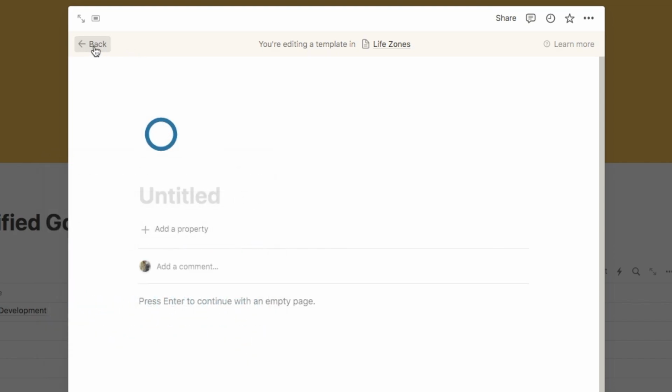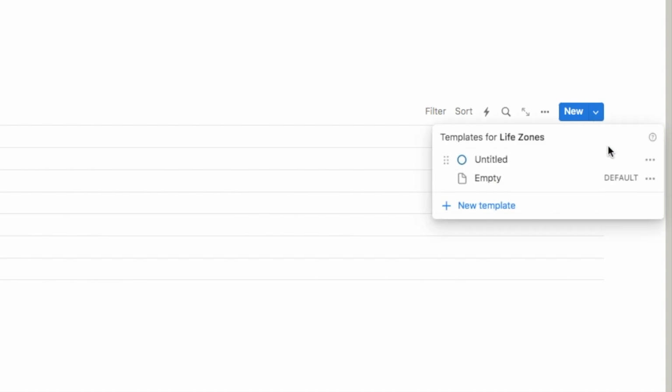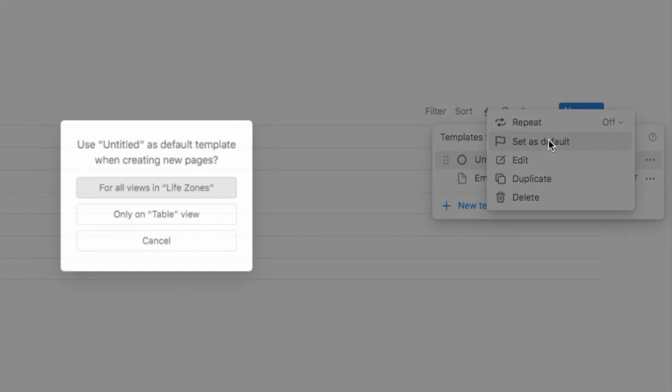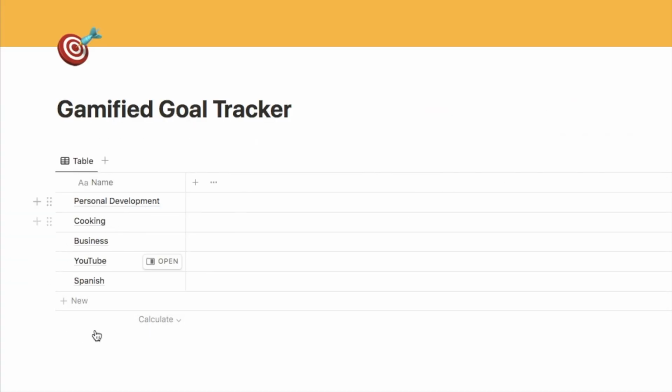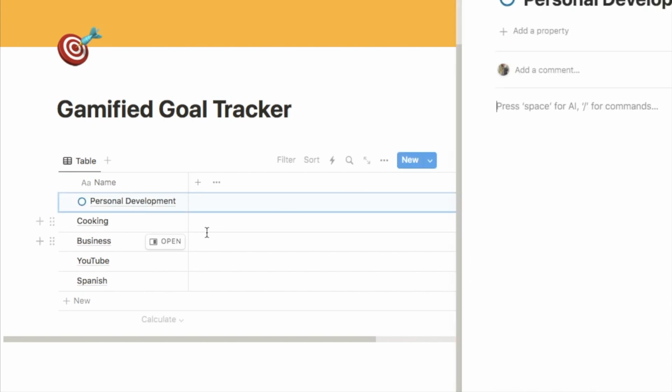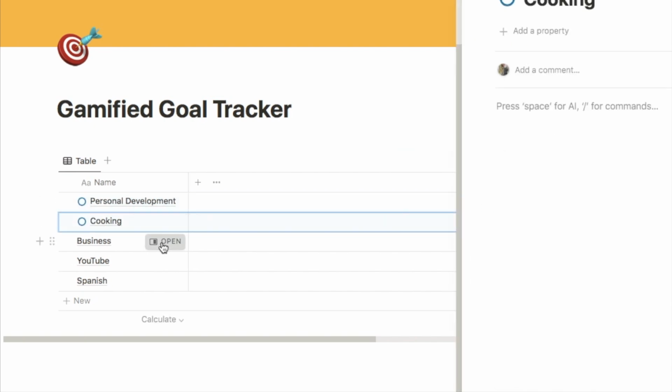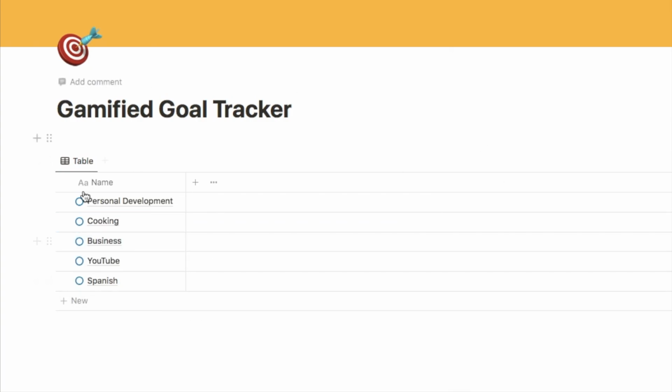So that's all we're going to do. We're then just going to click back. And if you click on this downward arrow again, select the three dots next to the template with the icon and just set it as default. And you want to select for all views. So whenever you add anything new into this list, it will add that icon by default, but for anything already in the list, it won't automatically go back and add it. So I'm just going to add this one manually just by opening the pages and selecting this template. But as I said, for anything new that you add to this list, you won't have to do this manually. So this is now what it looks like.